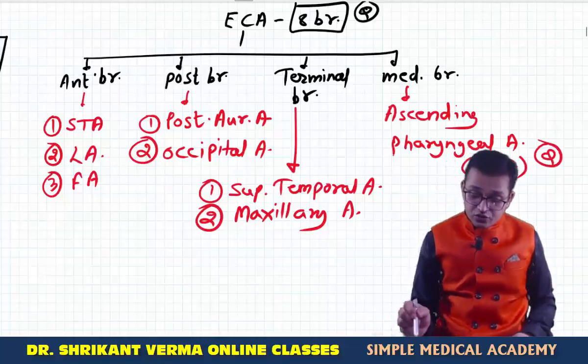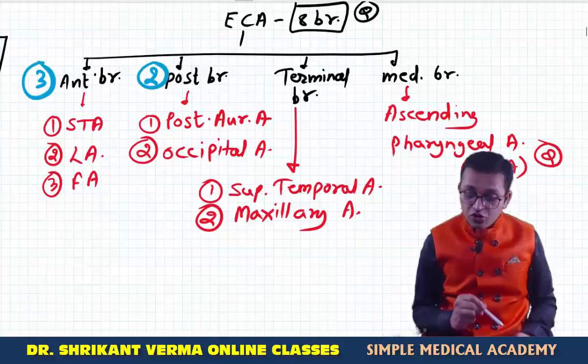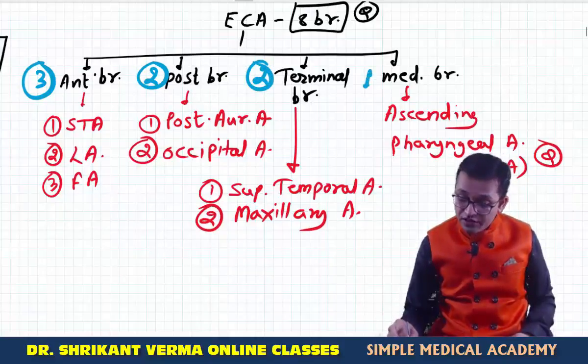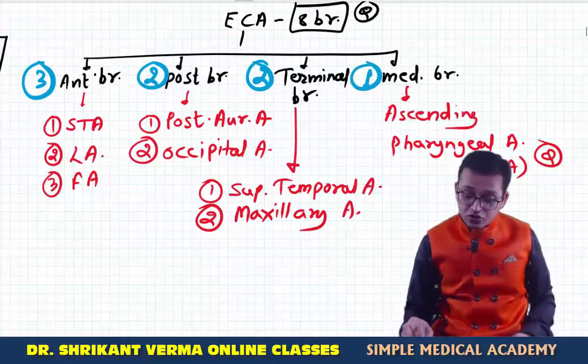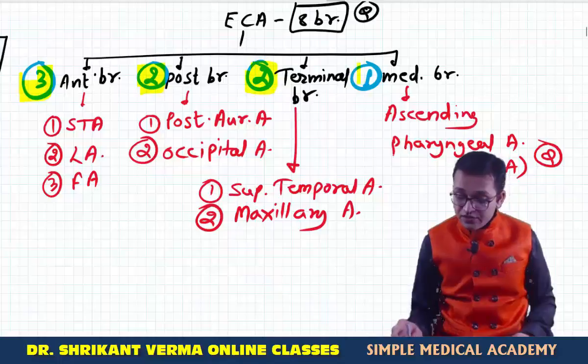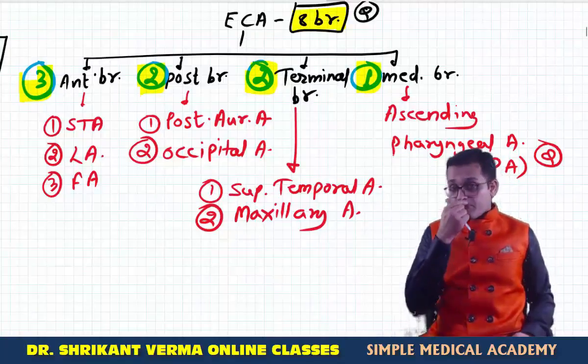MCQ: how many anterior branches? 3. How many posterior branches? 2. How many terminal branches? 2. How many medial branches? Only 1. So total how many branches? You can calculate: 3 plus 2 is 5, plus 2 is 7, plus 1, total 8 branches. So various MCQs you can make from here.